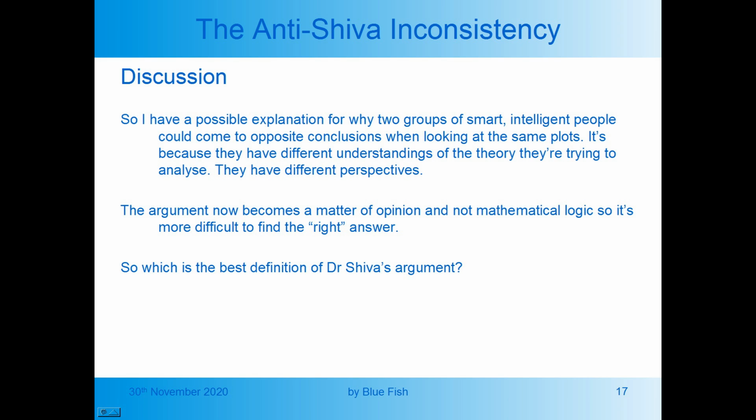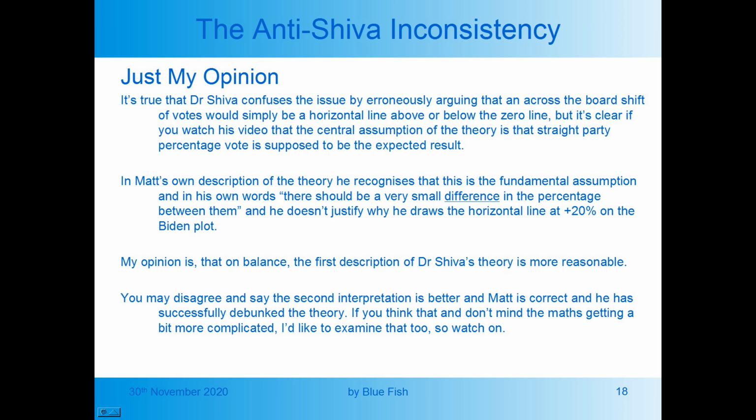So I have a possible explanation for why two groups of smart, intelligent people could come to opposite conclusions when looking at the same plots. It's because they have different understandings of the theory they're trying to analyze. They have different perspectives. The argument now becomes a matter of opinion and not of mathematical logic, so it's more difficult to find the right answer. So which is the best definition of Dr. Shiva's argument? This is just my opinion.